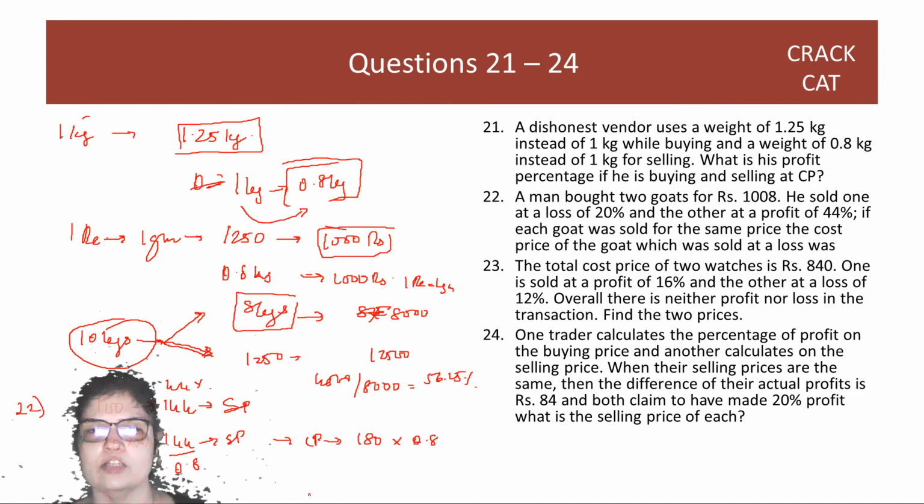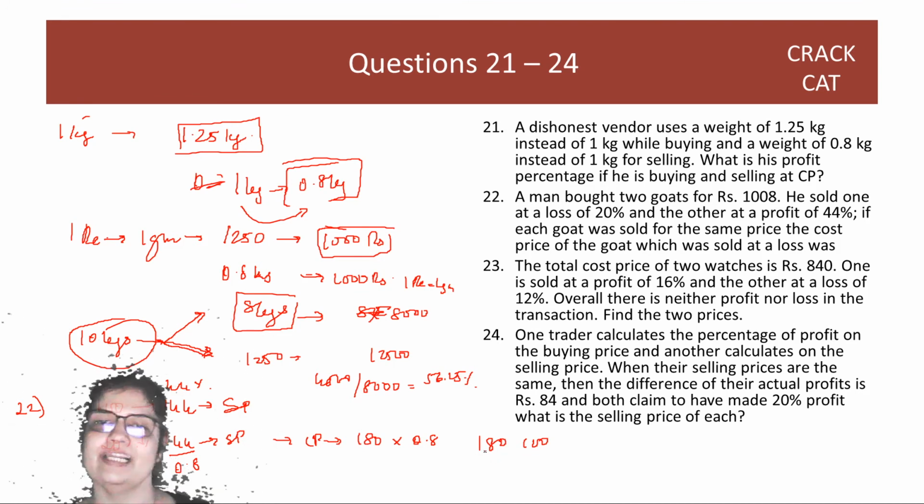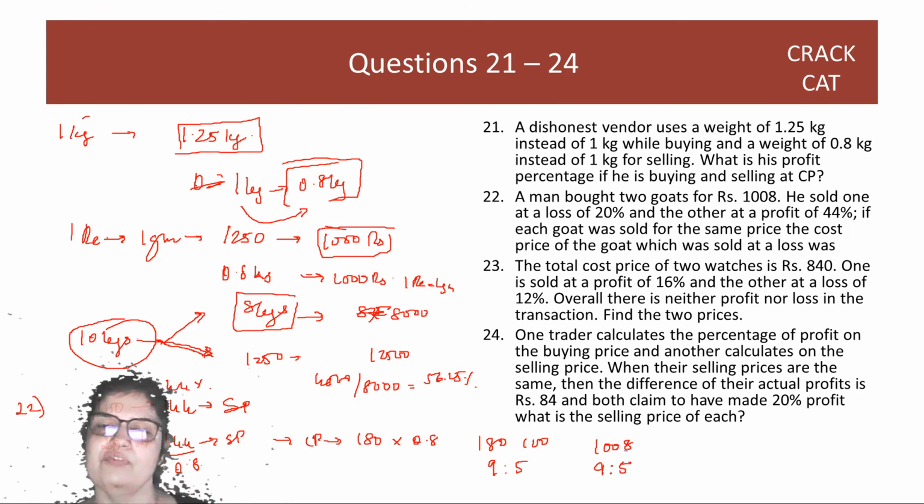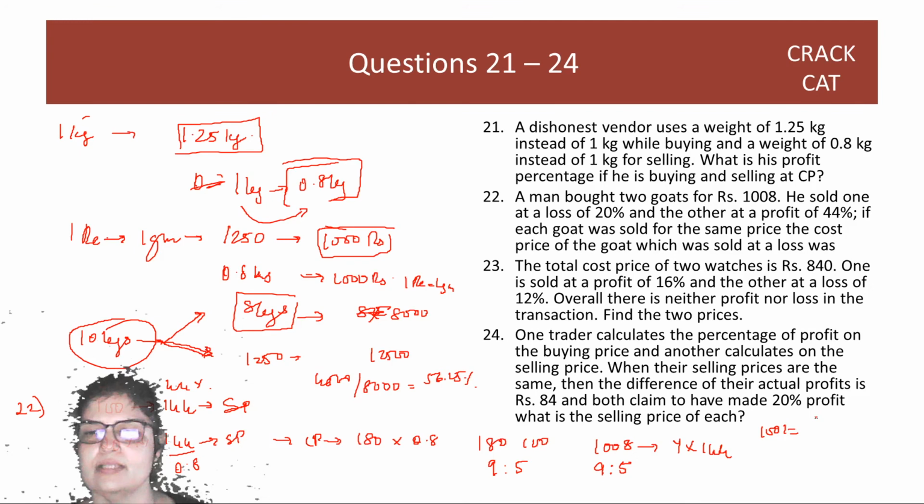So when the two cost prices are 180 and 100, then you are getting the same selling price for both. So the cost prices are in the ratio 9:5. You need to divide 1008 in the ratio 9:5. Now if I look at 1008, it is nothing but 7 into 144. See, I already know 1001 is 7 into 11 into 13 or 7 into 143. So it is 7 into 144. So it's 14 into 72.